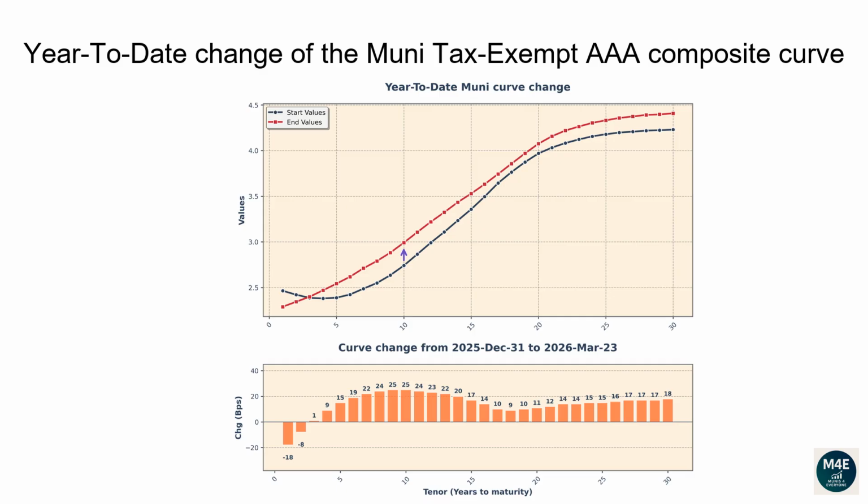The 1-year tenor changed -18 basis points. The 2-year tenor changed -8 basis points. The 5-year tenor changed 15 basis points. The 10-year tenor changed 25 basis points. The 20-year tenor changed 11 basis points. The 30-year tenor changed 18 basis points.